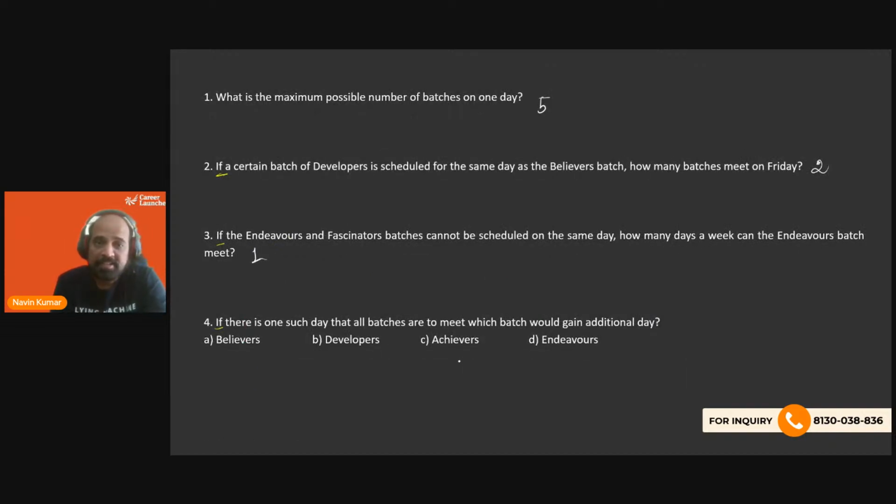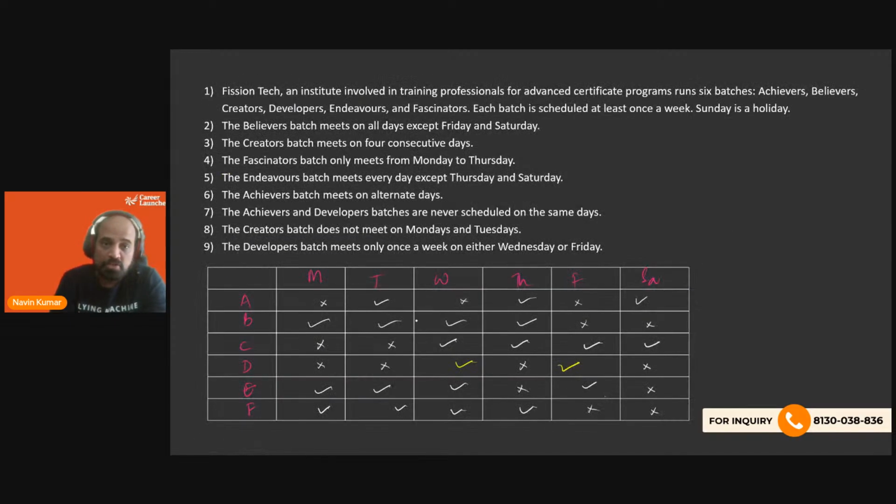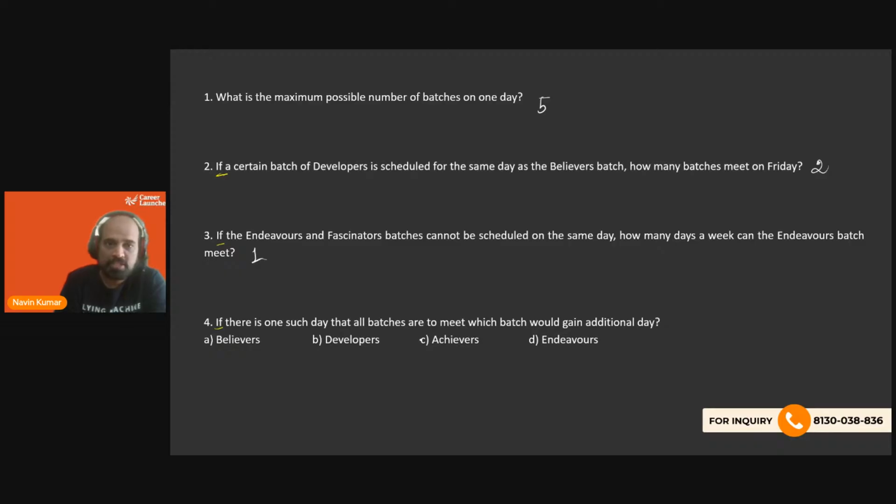If there is one such day that all the batches are to meet, which batch would gain an additional day? If you remember the very first question, we had 5 out of the 6 batches that meet on Wednesday. So if you want one batch more to meet, it has to be batch A, that is Achievers, that is forced to come on Wednesday. In that case, obviously, statement number 7 will not make sense, so we are going to neglect it. Okay, so the Achievers batch is something which has to be brought on Monday.